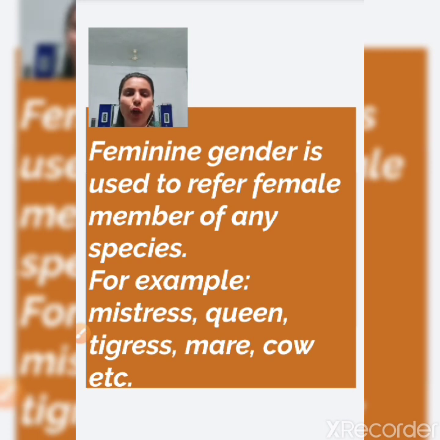Mare is the female of horse, cow, etc. Now I am going to show you the example of what is the male or the female of these.